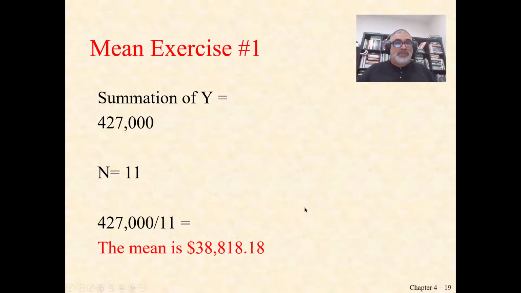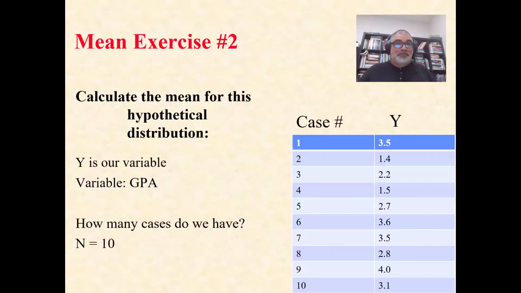For summation of y, we have 427,000. If you added it up, you would have gotten that number, with 11 observations. So we're going to divide that amount by 11, and our mean score is $38,818.18. I'm hoping this is not new to anyone. It's just an average.